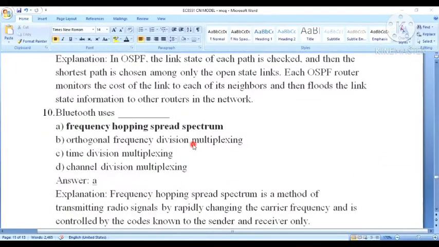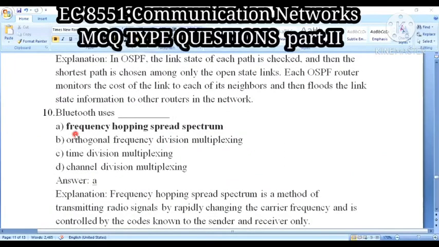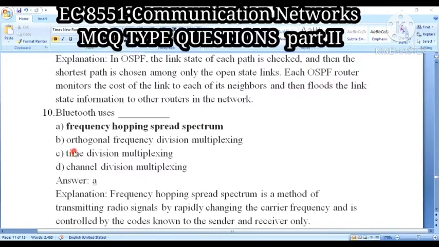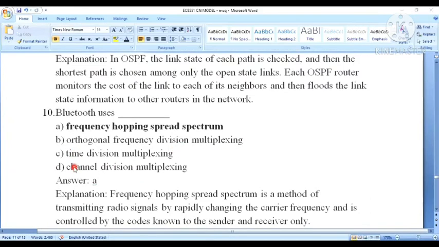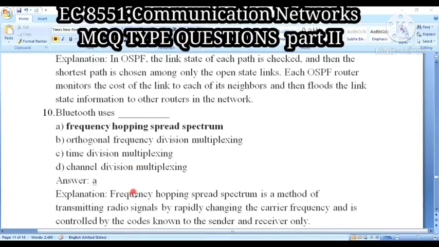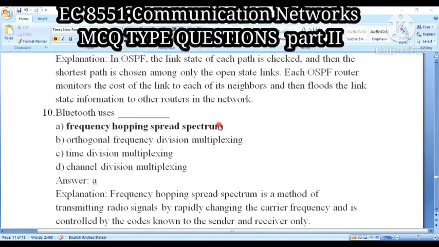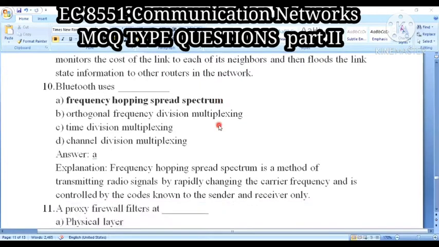Next one: Bluetooth uses dash. Option A, frequency hopping spread spectrum. Option B, orthogonal frequency division multiplexing, that is OFDM. Option C is TDM, that is time division multiplexing. Option D is CDM, that is code division multiplexing. So here the answer is that Bluetooth uses frequency hopping spread spectrum.